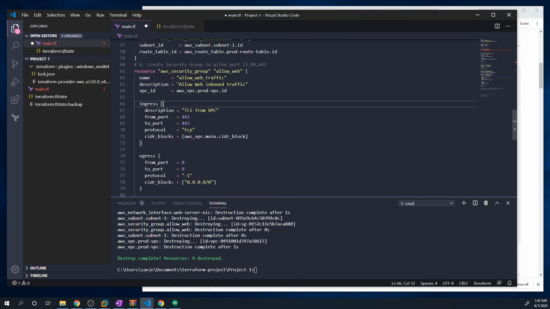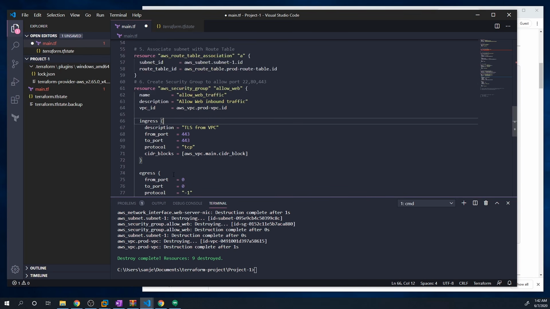Now, this is where we actually apply the different rules. So we have an ingress policy as well as an egress policy. In this example, what this is saying is that we are going to allow TCP traffic on port 443. The from port and the to port allow us to specify a range of ports. So if I did 443 to 447, that means we would allow ports 443 through 447. When you just use the same number, it means we're allowing just that port. And then this is the protocol.